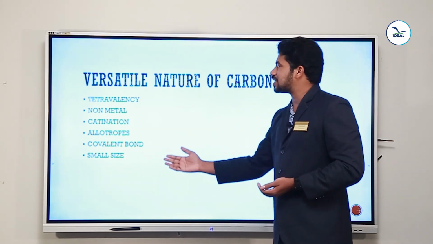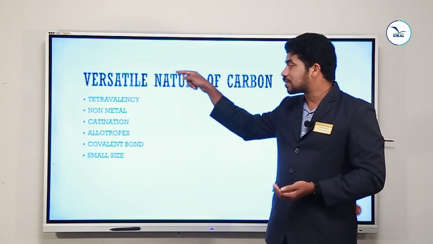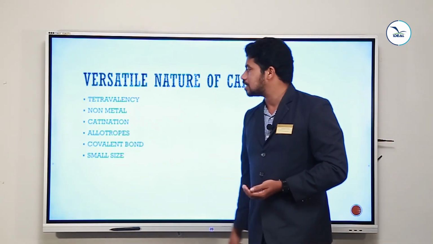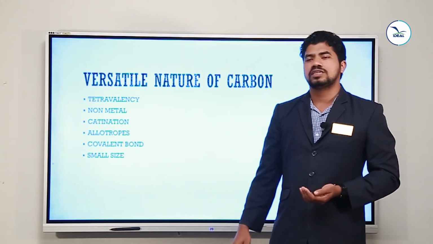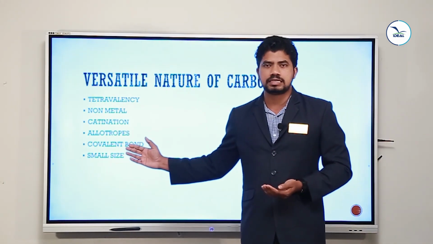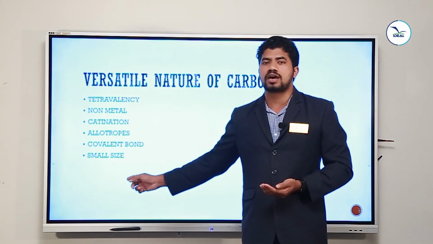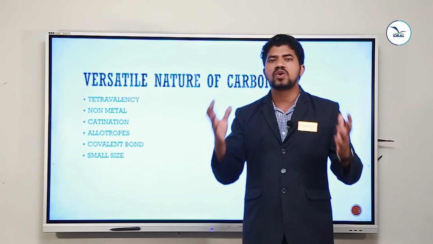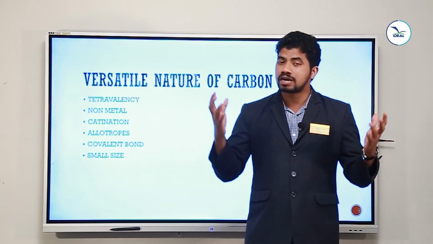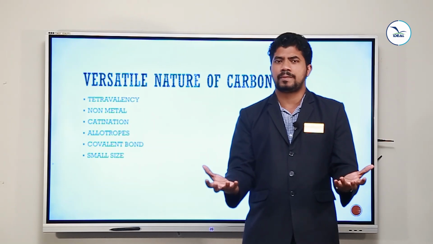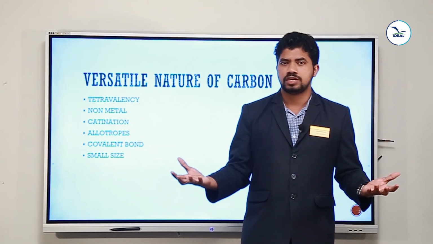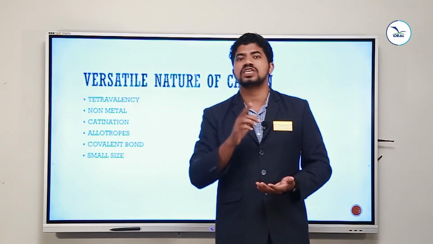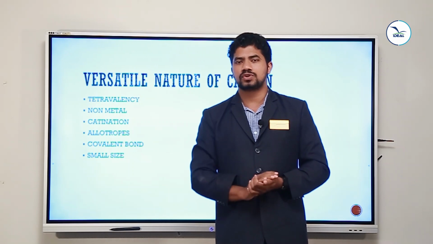Tetravalency, carbon is a non-metal, carbon can show catenation capacity, carbon can form allotropes, carbon can form covalent bonds, carbon has small size. Don't forget the size of carbon, it is very small. The smaller size will initiate bond formation towards carbon. So carbon can form a number of organic compounds, and the main reason is catenation. Catenation is due to the small size of carbon and the tetravalency of carbon.